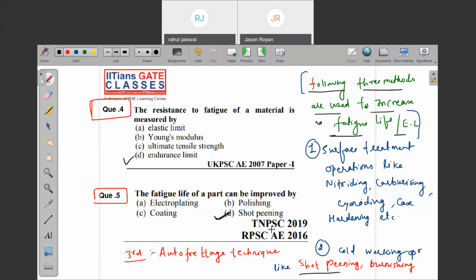It was not only asked in the Tamil Nadu or Rajasthan Public Service Commission. Note down, ISRO 2016, and also Vizag 2020. Not only this, many times in SSC JE or other PSU examinations, they ask this question. You may confuse polishing, coating, electroplating, but the answer is shot peening. It is a cold working process. Cold working and hot working, you come across in production, metal forming. No need to worry.